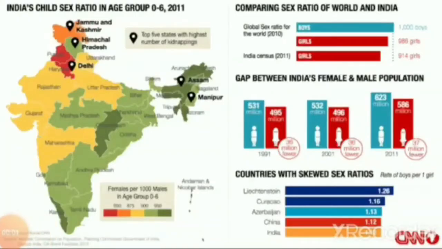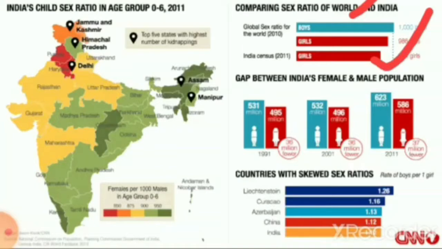Now, let us compare the child sex ratio of the world and India. As I have already explained, child sex ratio is the number of females per thousand males in the age group of 0 to 6 years. According to the 2011 data, for the world there are 986 girls per thousand boys. And in India, according to the 2011 census, we have 914 girls per thousand boys.